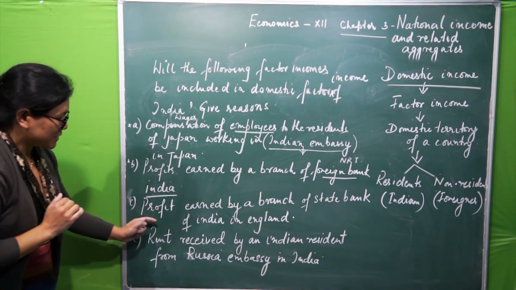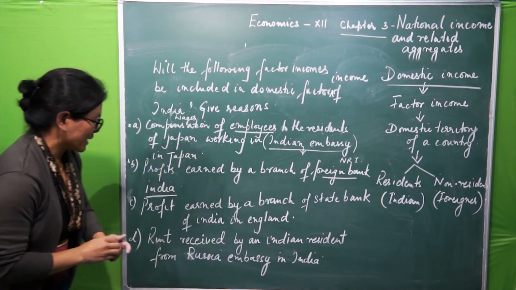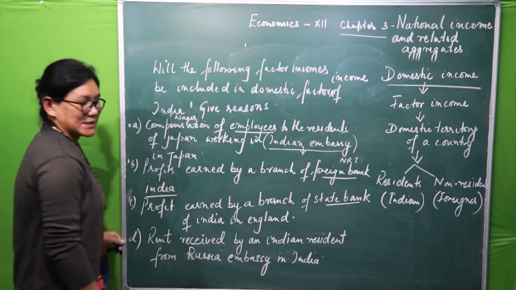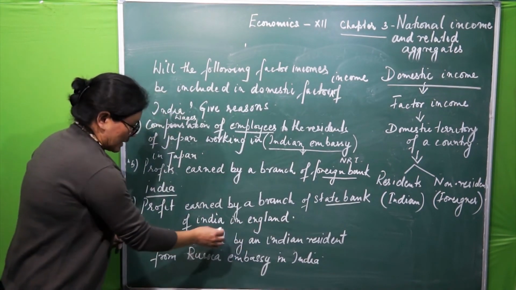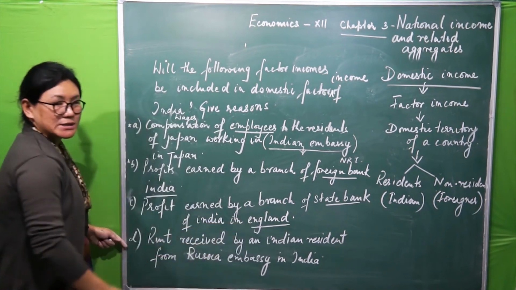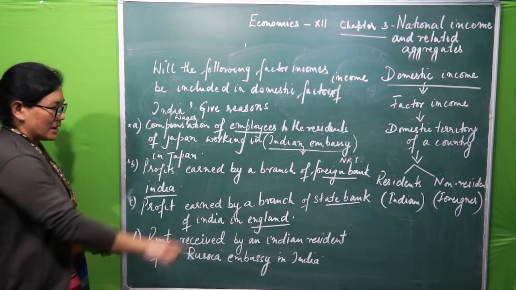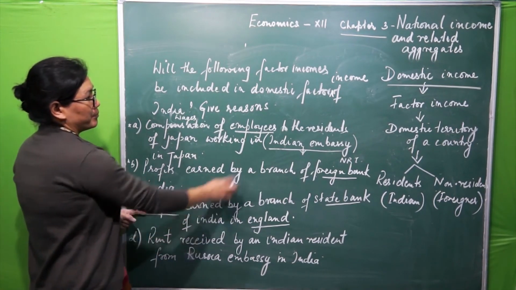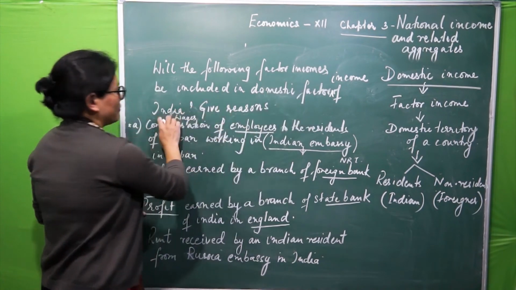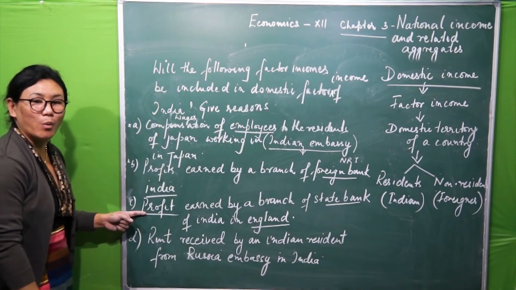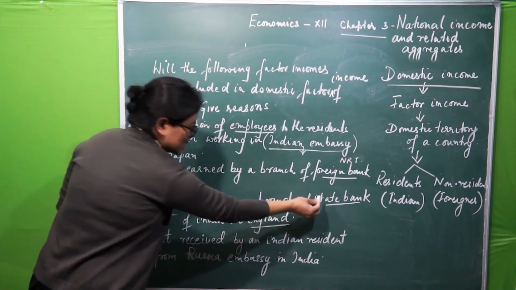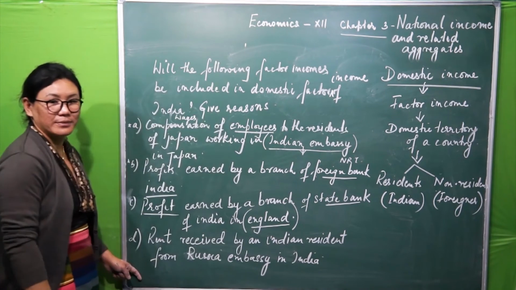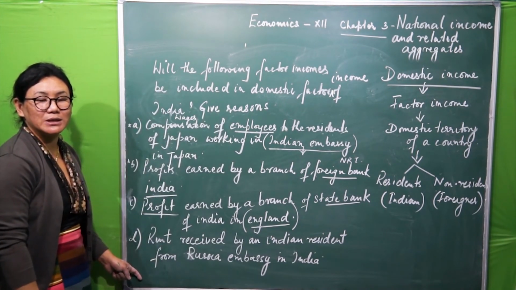Next one: profit which is earned by a branch of State Bank of India in England. See here, India's State Bank, and that too is located in England, and this bank is earning profit. Now, will this become the domestic factor income of India? No. Why? Because this bank is located where? In England. It is not within the domestic territory of a country.